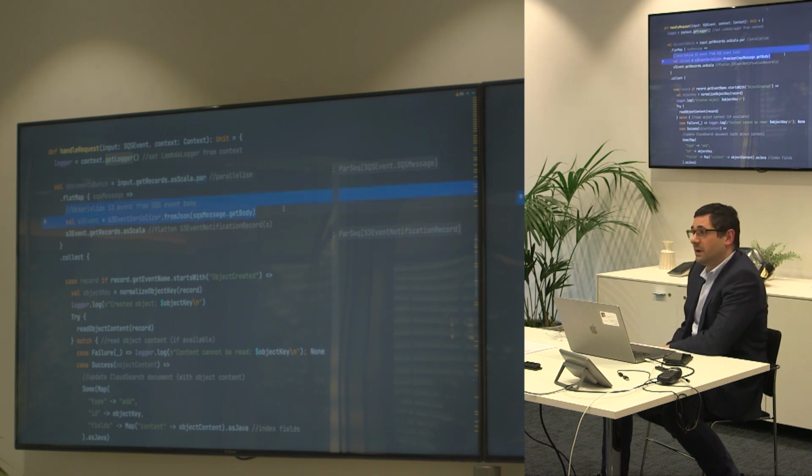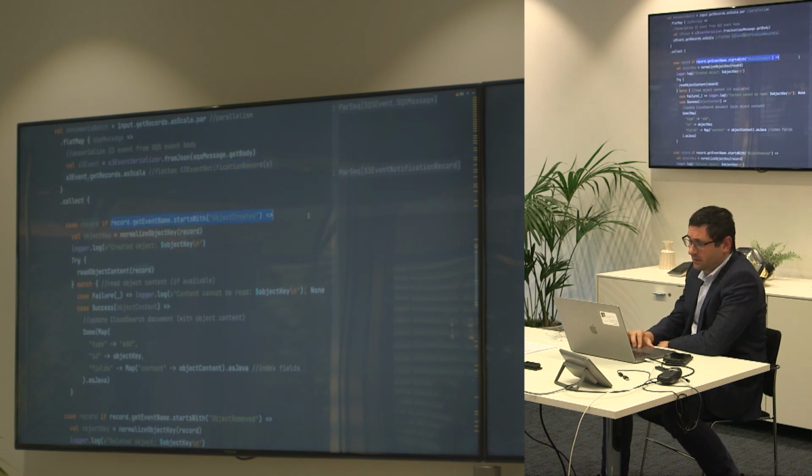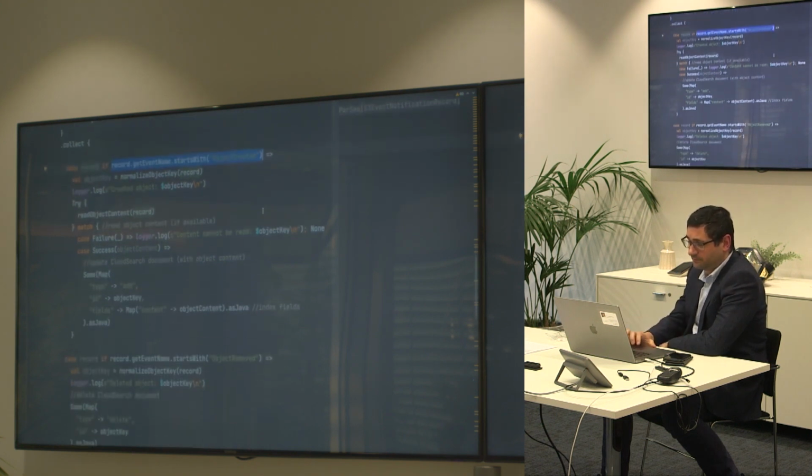Another one, deserialization. As I mentioned before, the SQS queue here is used as a buffer and also provides the batches. Here I pre-configured that SQS to pull up to 10 events. Therefore, we get them delivered at the same time. Right now, after retrieving records from the SQS events, we straight away flatten out the records. This is our S3 event notification record. S3 event notification records come in a variety of sizes. Here I'm just doing a simple check of the event name: created or removed.